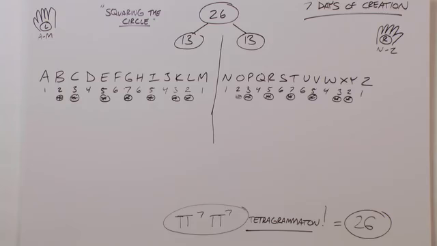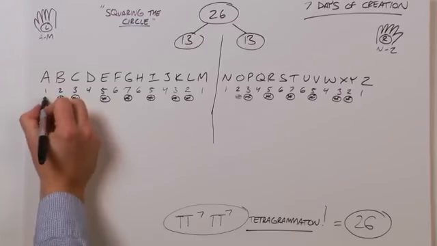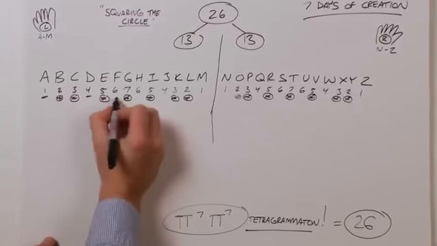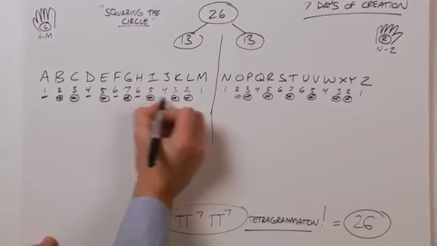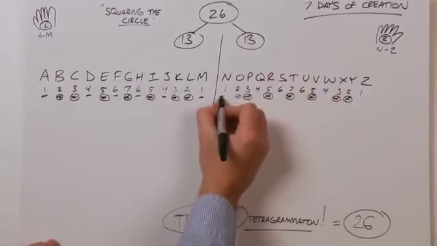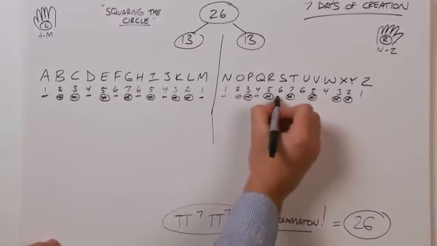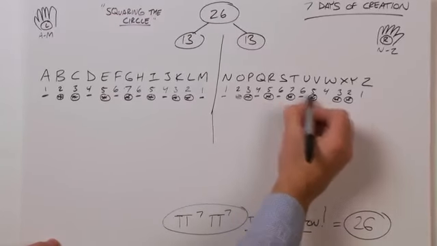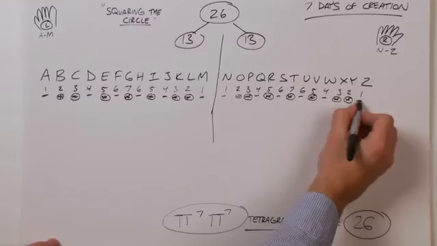So let's underline our non-primes. 1, 4, 6, and 6, 4, 1. The right side is the same: 1, 4, 6, and 6, 4, 1.